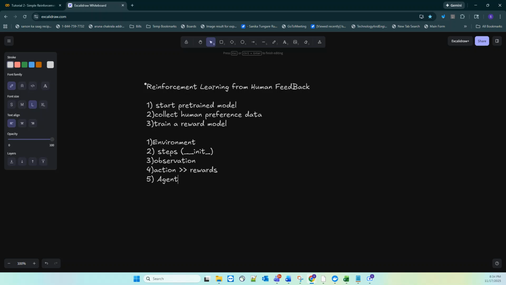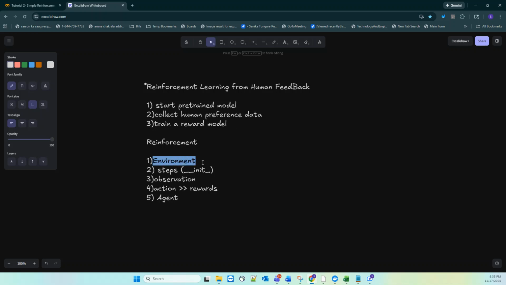So what is reinforcement learning? It is a learning that is used mostly in fine tuning models. And how to start this reinforcement learning? You should have a pre-trained model, collect the human preference data so that you know what the preferred answers are, and train your reward model on this human preference data. And this is the following path.